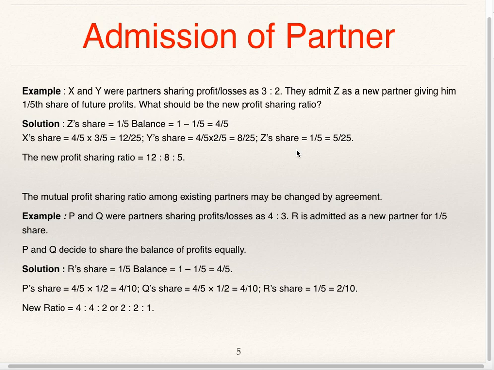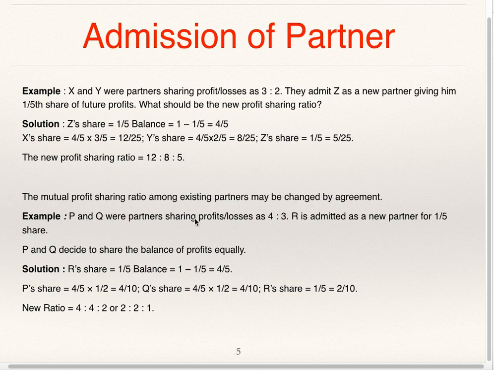In order to find out the new profit sharing ratio, we are supposed to make the denominators equal. So 12 by 25, 8 by 25, 5 by 25. New profit sharing ratio is 12:8:5. The mutual profit sharing ratio among existing partners may be changed by agreement.